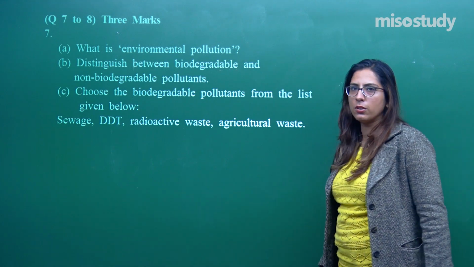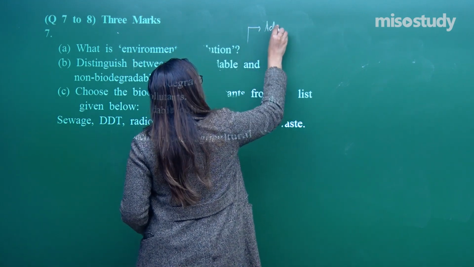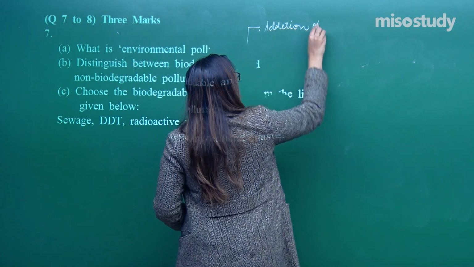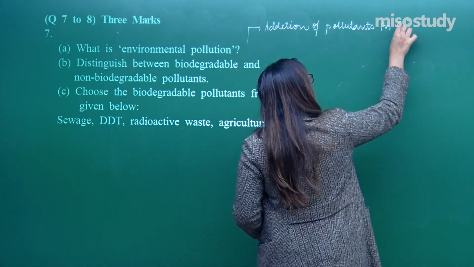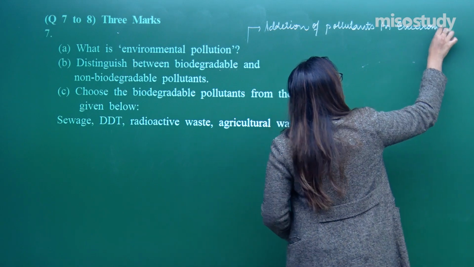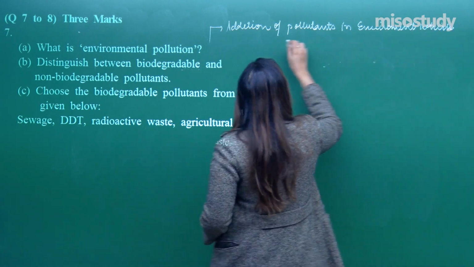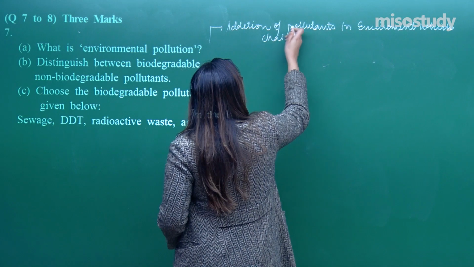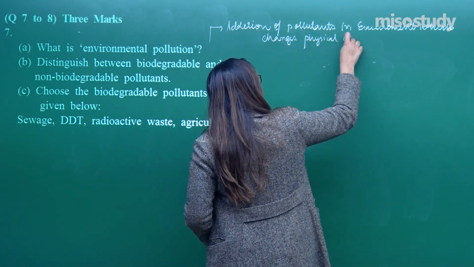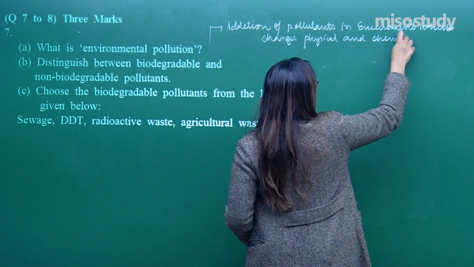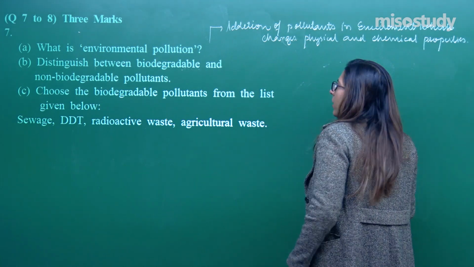What is environmental pollution? Environmental pollution means addition of pollutant in the environment, which changes physical and chemical properties. This is termed as environmental pollution.